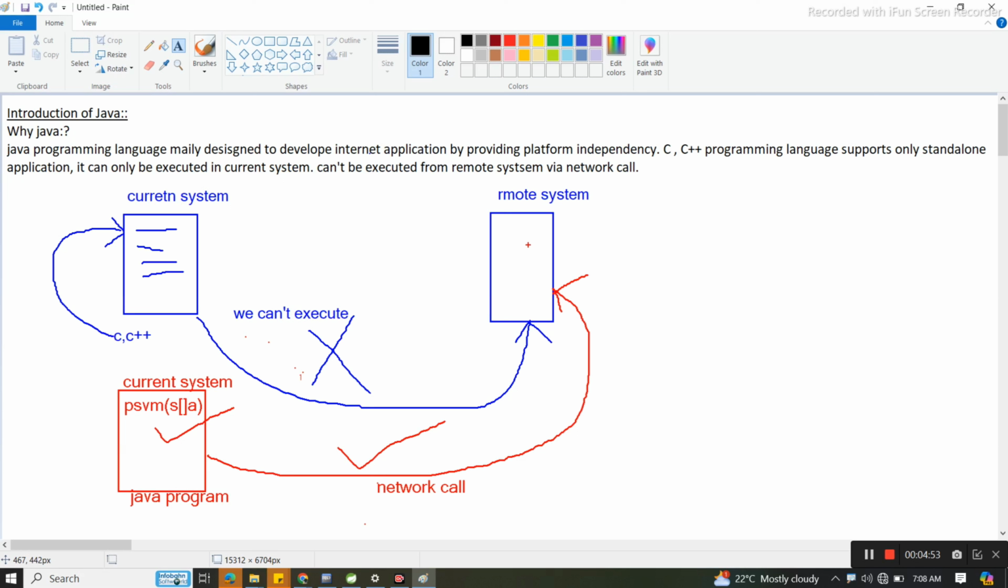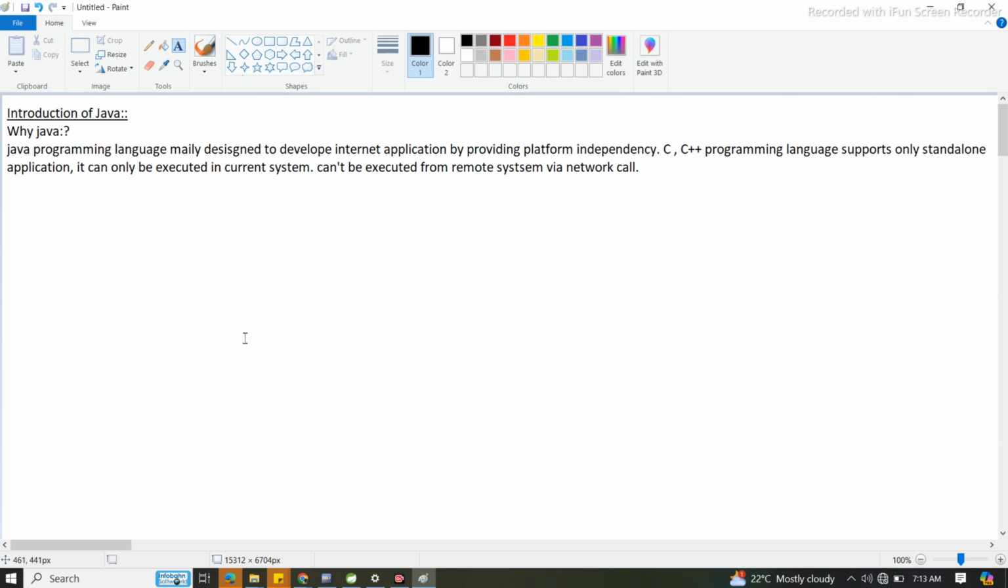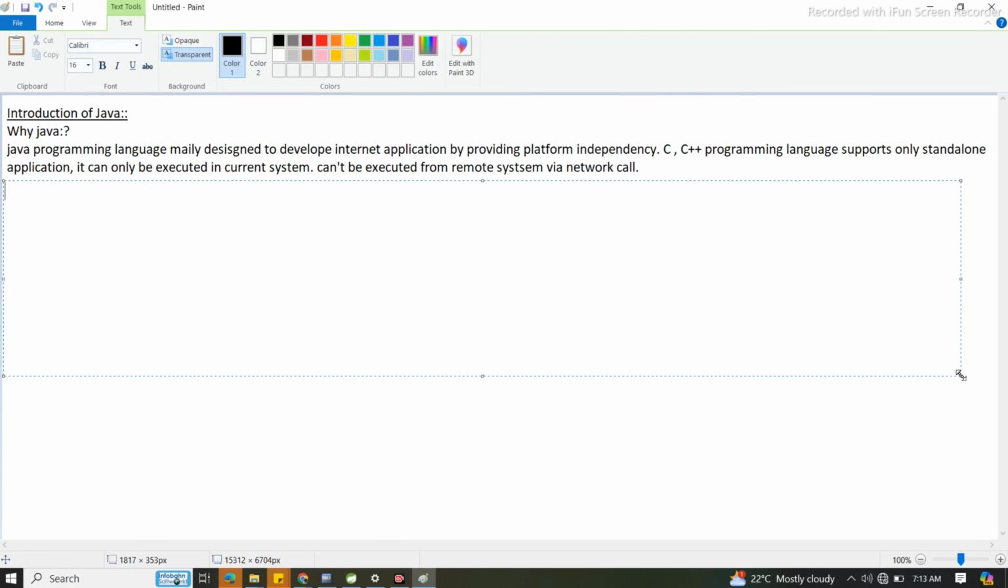Next. What is the definition of Java? You understood here? Okay. Got it. Now next question. What is the definition of Java?